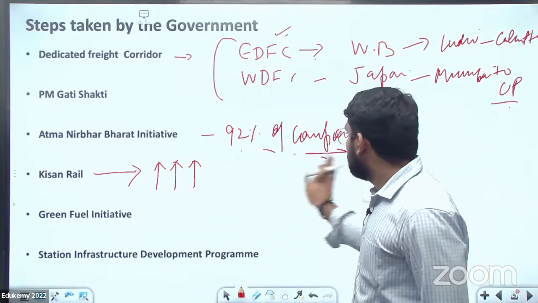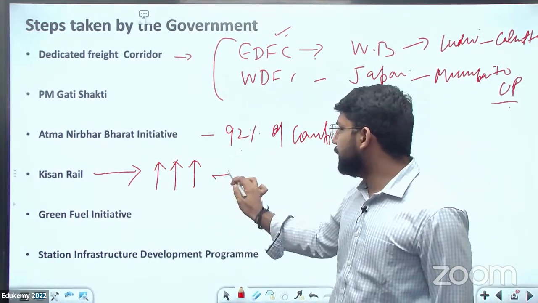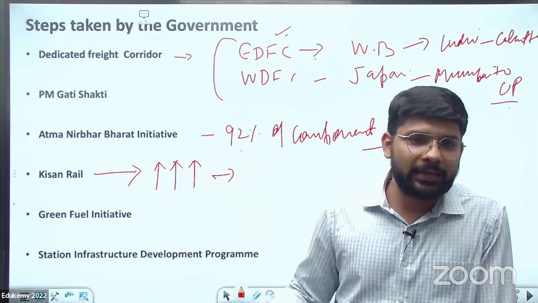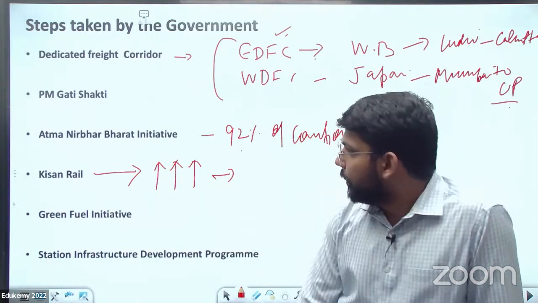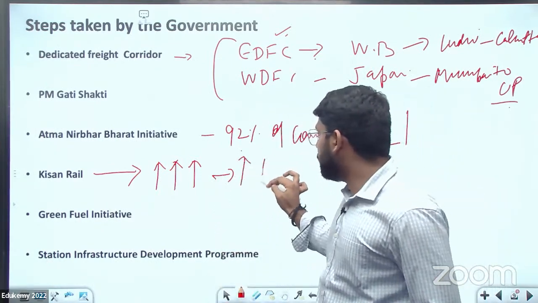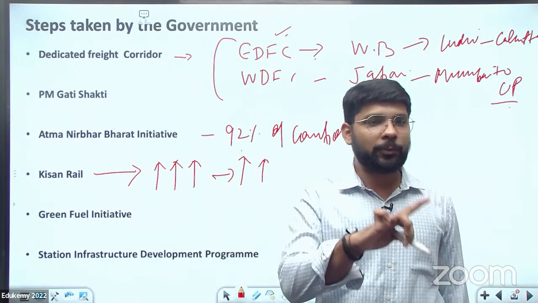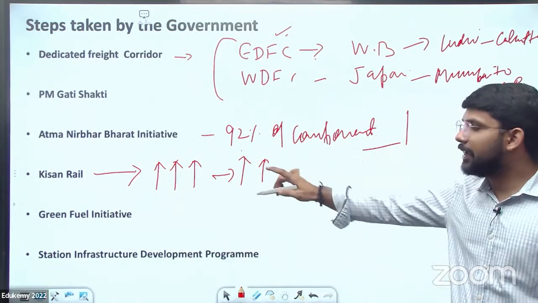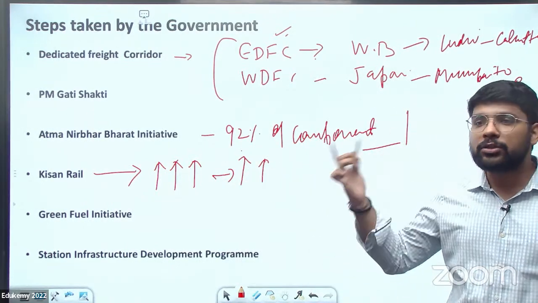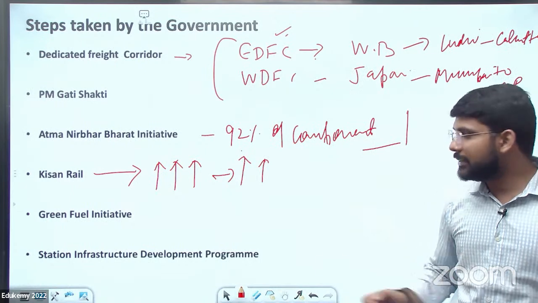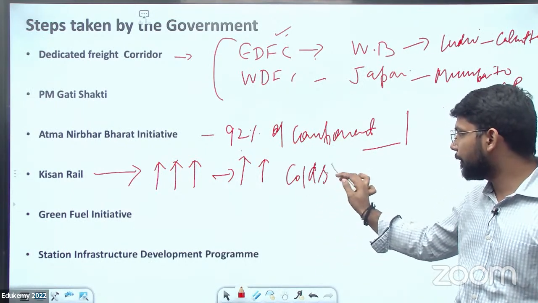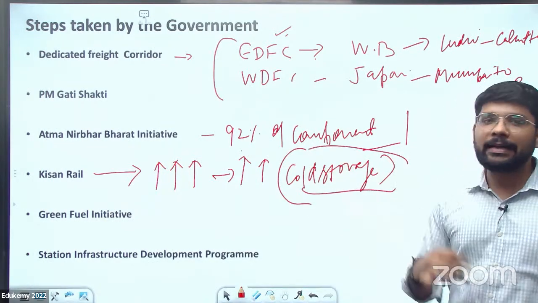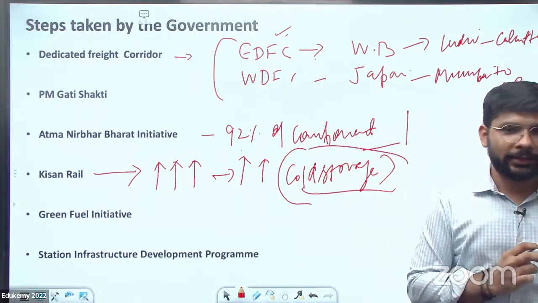Kisan Rail. The government started many rails, almost 200 plus rails for the Kisan, and they're specifically for perishable goods, so that the farmers can transport their goods at lower prices from one place to another. And the major thing about these Kisan rails is that they also have a storage system like cold storage, so that goods can be easily transferred from one state to another.